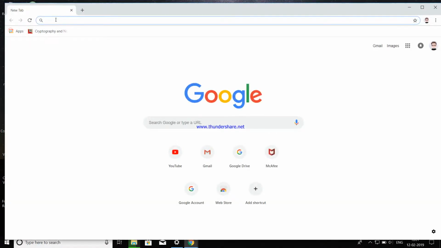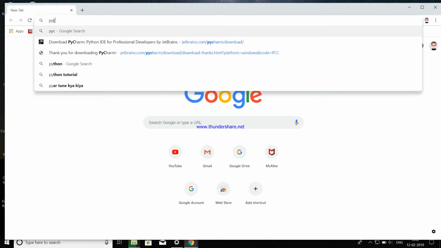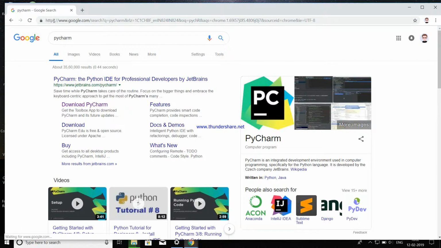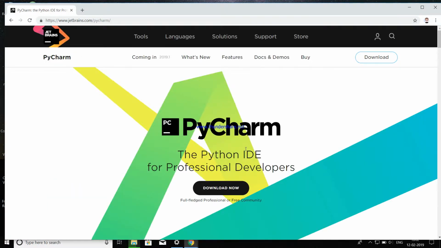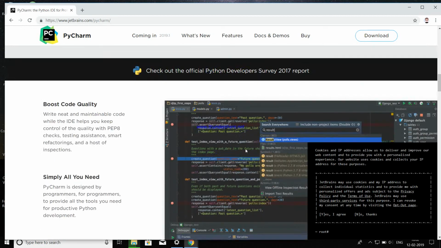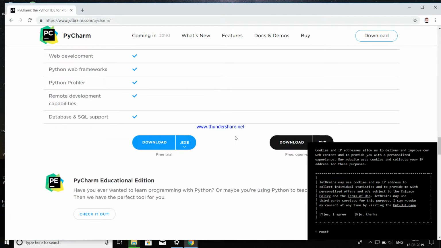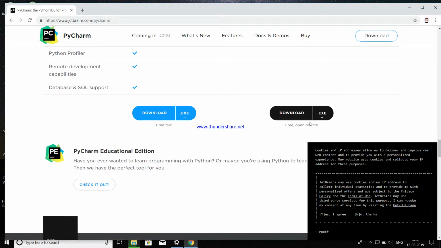Today we are going to shoot a short video to show you how to install PyCharm on Windows 10. So here we will type PyCharm in the browser. We will go on the link, that is www.jetbrains.com. Now on this window, you can search the download button. Now go on the download free open source button.